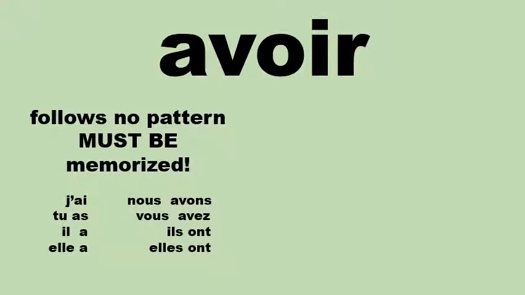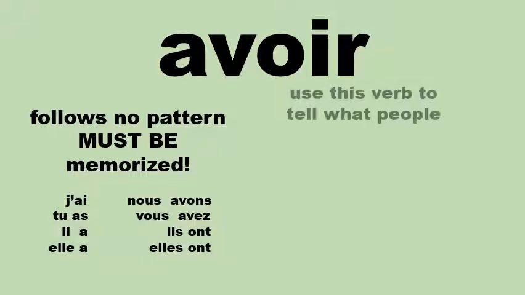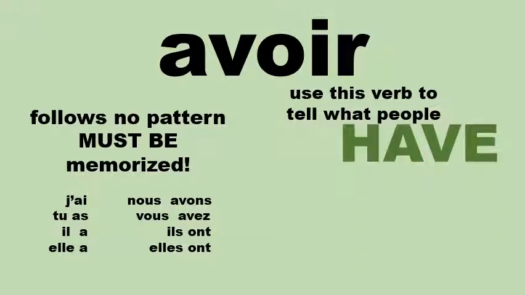The only other verb we know how to use in a sentence is this verb avoir. It means to have. It does not follow a pattern, so you must memorize these conjugations. J'ai, tu as, il a, elle a. Nous avons, vous avez, ils ont, elles ont. We use this verb to tell not what people are doing, but instead we tell what people have.